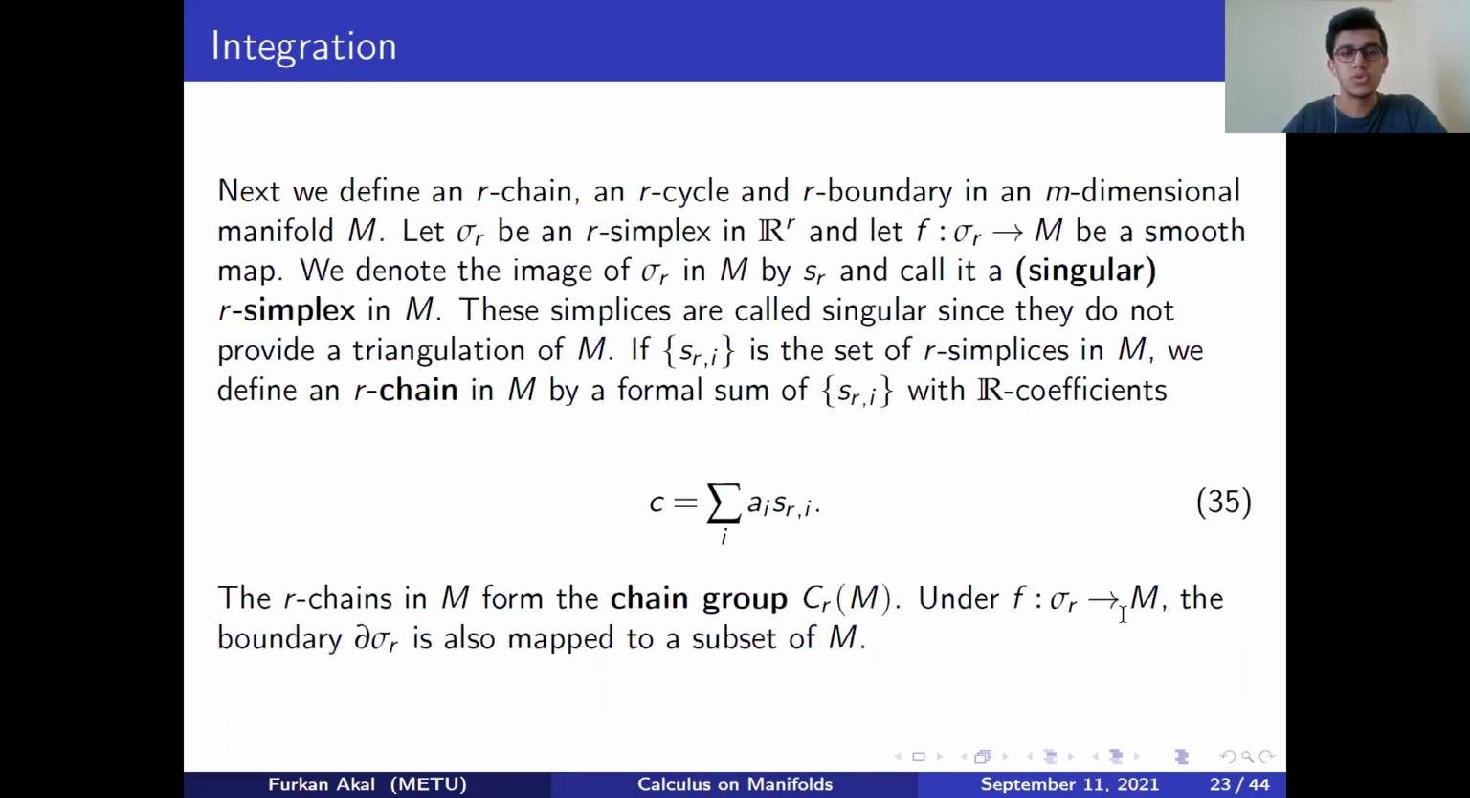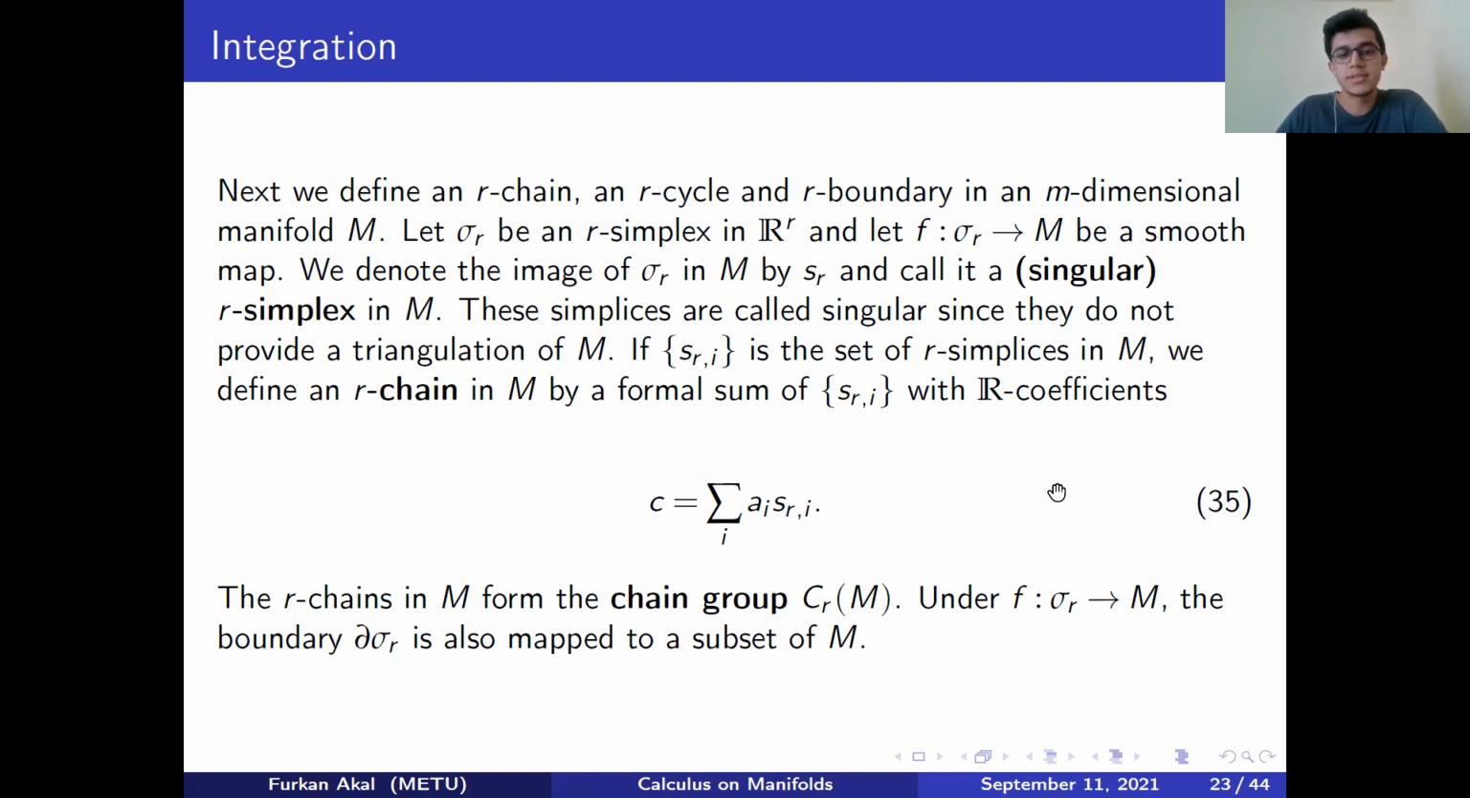To be able to define the integration on other manifolds except R^n, the trivial one, we need to define some other concepts or notions, let's say. Here, r-chains and r-boundaries. If sigma_r is an r-simplex in R^n, and if a function f from sigma_r to M is a smooth map, then we denote the image of sigma_r in M by s_r and call it a singular r-simplex in M.